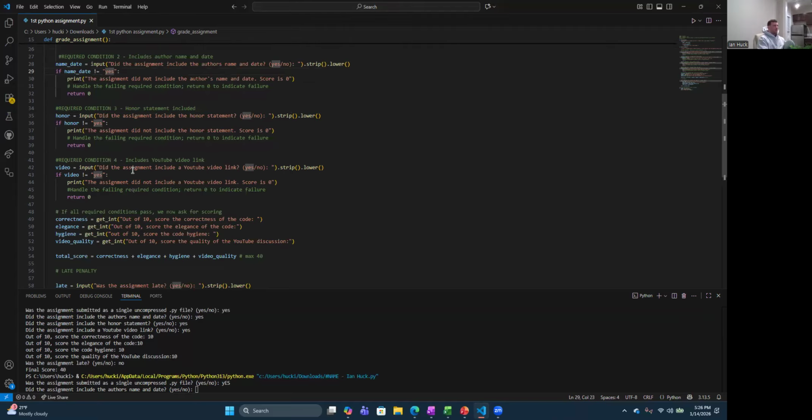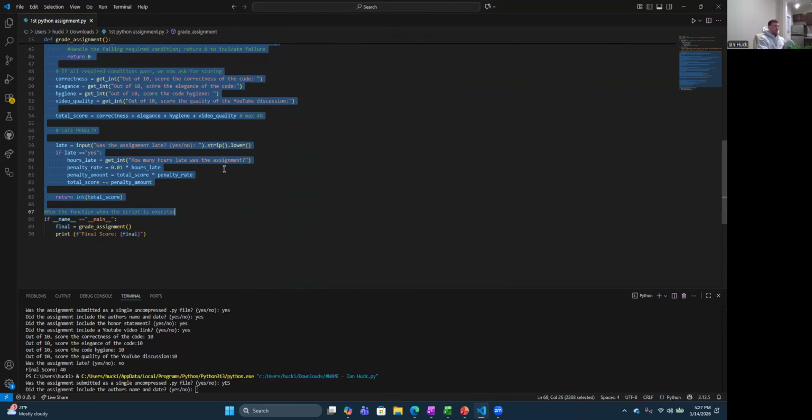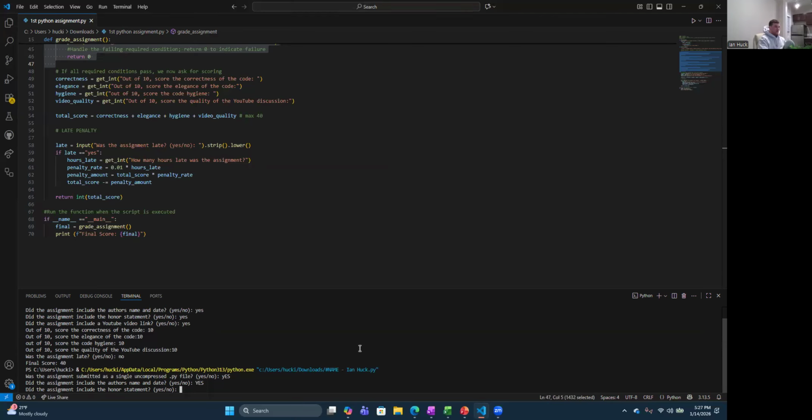Okay. It's just the same thing with these four conditions. These four right here. So I'm gonna just click yes because I've included everything. That just demonstrates that it still works and it still returns a yes to the assignment including the honor statement.